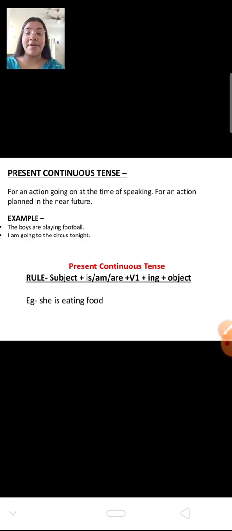That means whenever we are describing an action that is going on with some person, and that action is still being presented here or going on near me or wherever, that is present continuous tense. For example, the boys are playing football.